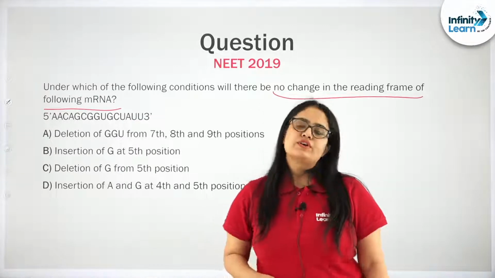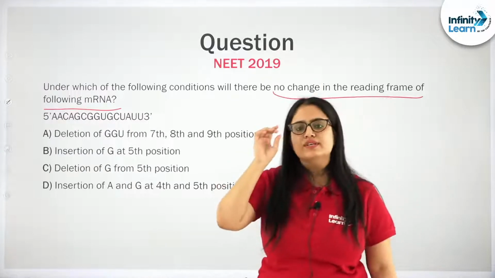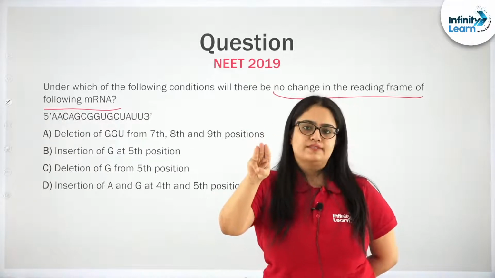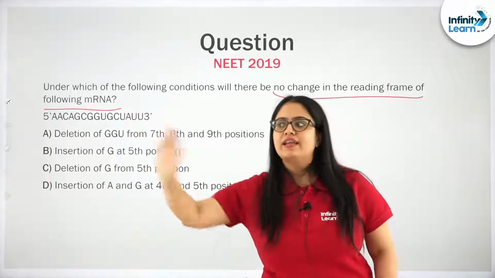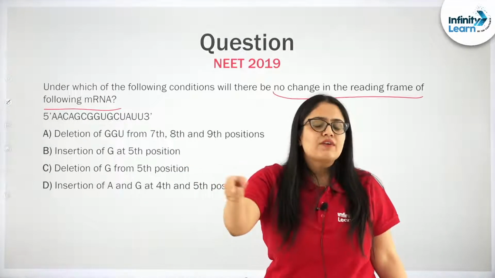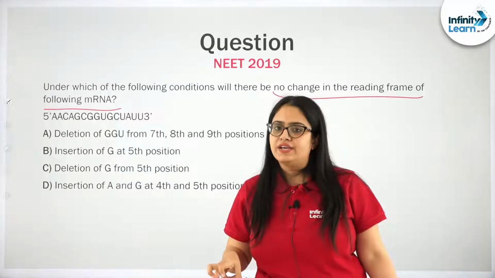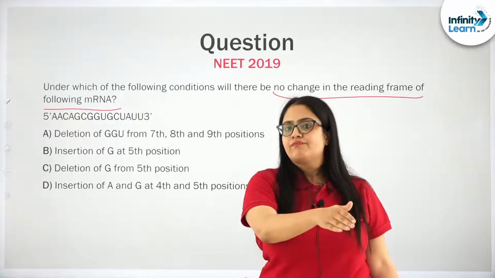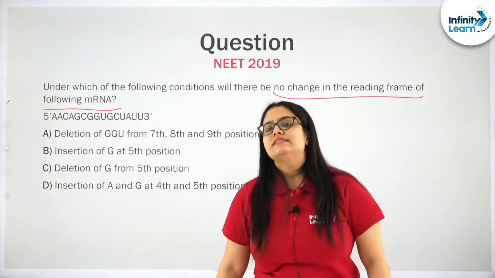So, a very simple question. It is asking under which condition there will be no change. Only when there is insertion or deletion of three nucleotides, consecutively, one after the other. It is not like one here, another here and the third one there. If you add or delete three nucleotides together, that will not change the reading frame from the point where they are inserted or deleted.